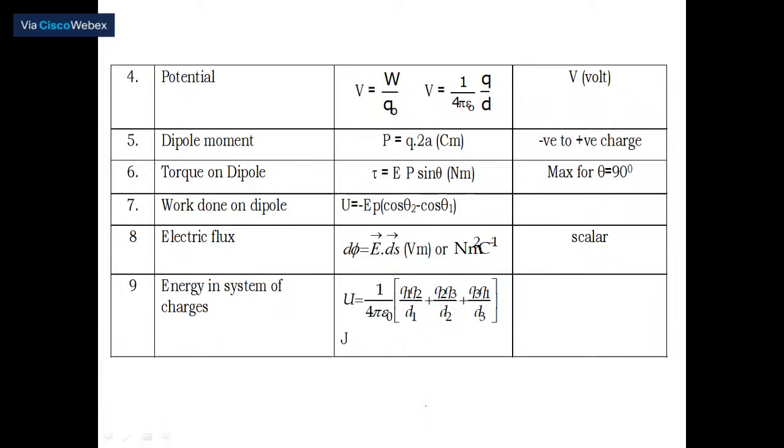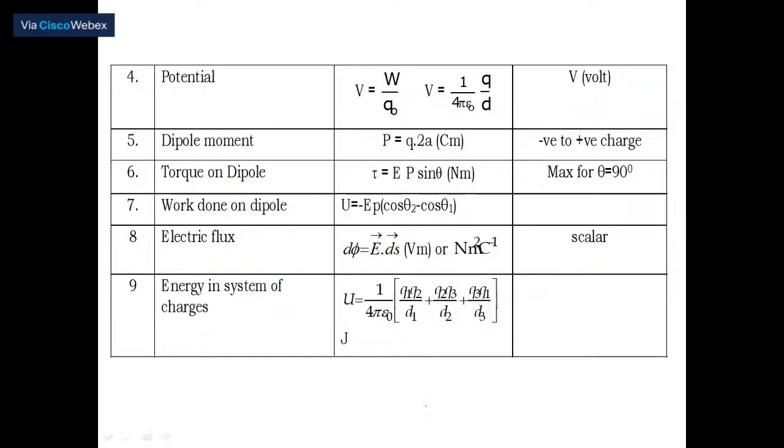Next, we move to a new point called potential. What is the meaning of potential? Potential is the amount of work done to bring or displace a unit positive charge from infinity to a point under consideration, against the field. Since we are doing the work against the field, whatever energy we have spent will be stored in that point as electric potential.